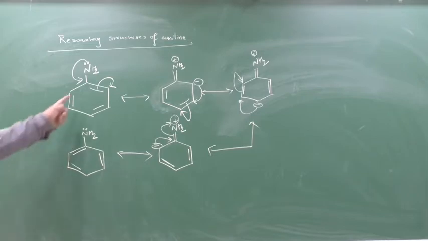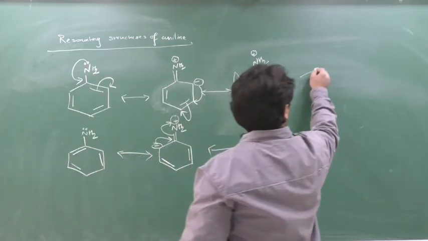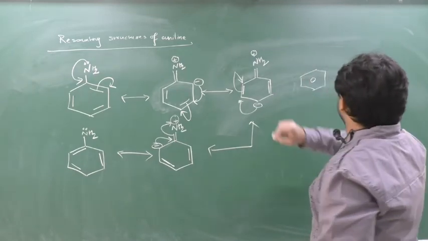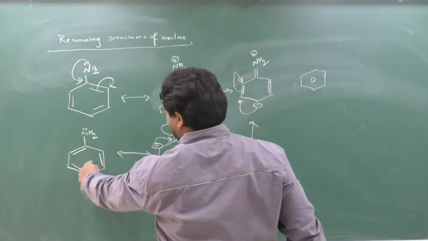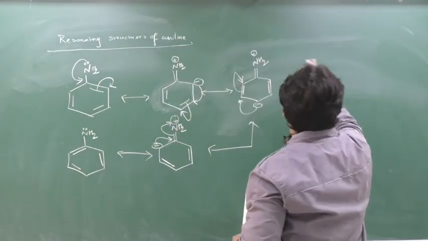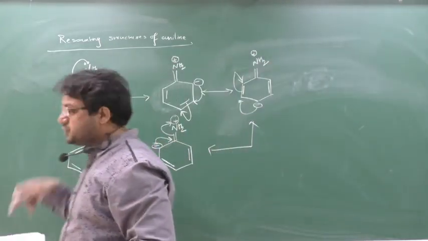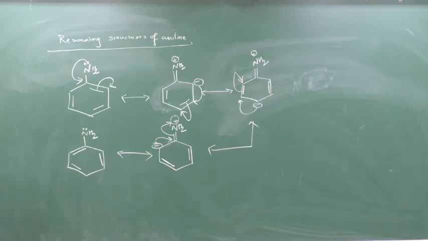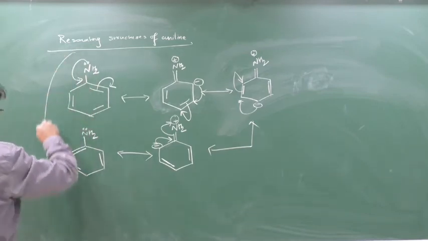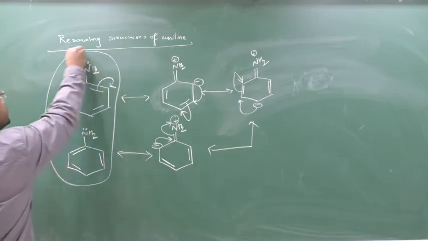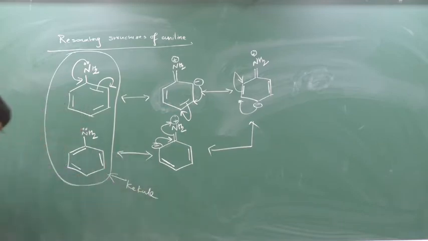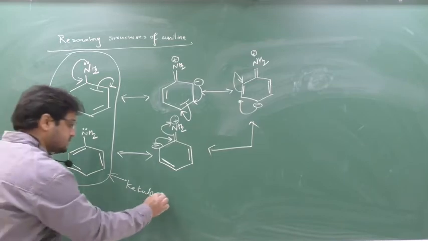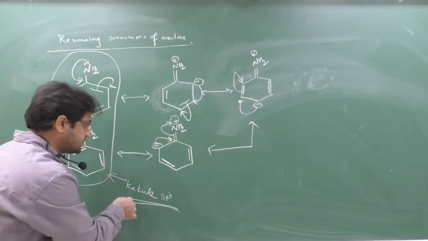See, the bond is just transferring, and this bond is rotating, or I can write it like this also. Because the scientist Kekulé said that the first time I am seeing the bond here, in the second I am seeing the bond in this way. In short, these bonds are rotating. So these two are the most stable structures of aniline. These two are also known as the Kekulé structures.